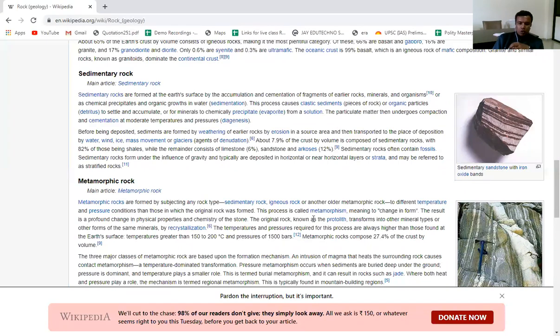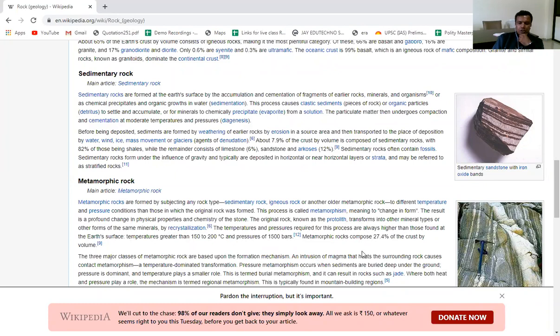The original rock, known as protolith, transforms into other mineral types or other forms of the same mineral, which is called recrystallization. The temperature and pressure required for this process are always higher than those found on the Earth's surface. Temperature greater than 150 to 200 degrees Celsius and pressure of 1500 bars are required.